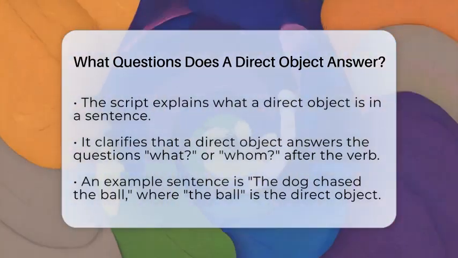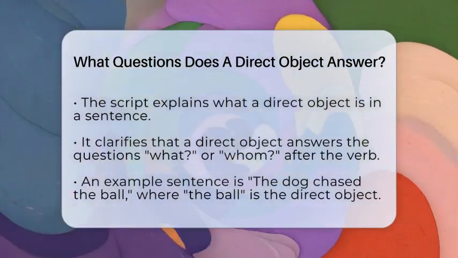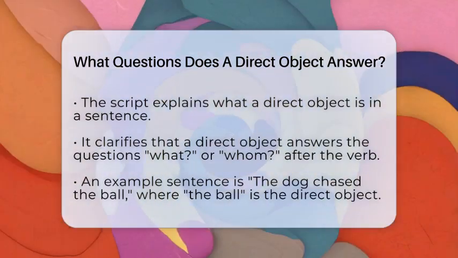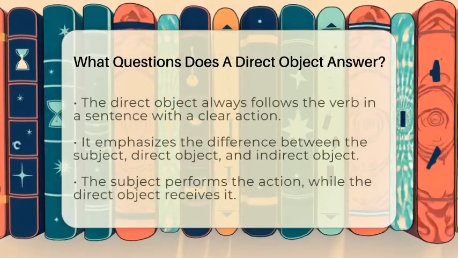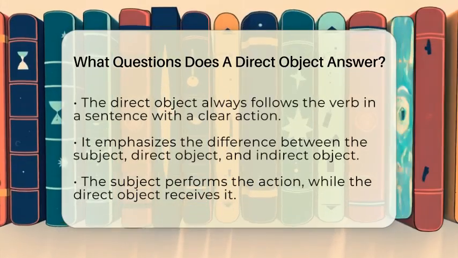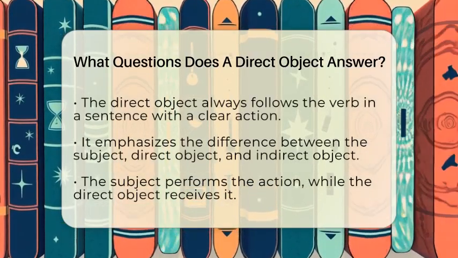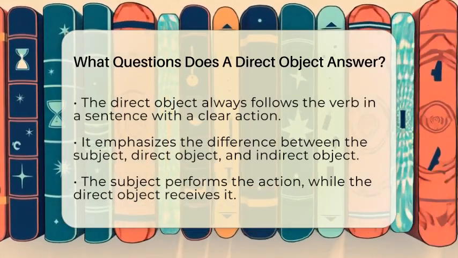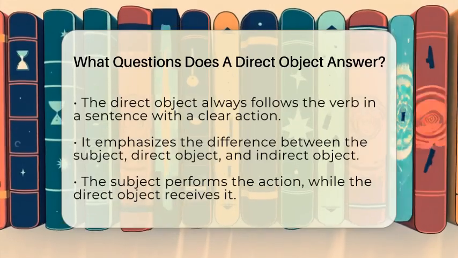In grammar, a direct object is the noun or pronoun that receives the action of the verb. It always comes after the verb in a sentence that has a clear action happening. For example, in "She writes poems," asking "writes what?" reveals poems as the direct object. It's the thing being written. If you change the sentence to "He kicked the ball," asking "kicked what?" points to the ball. The direct object is what the subject acts upon.